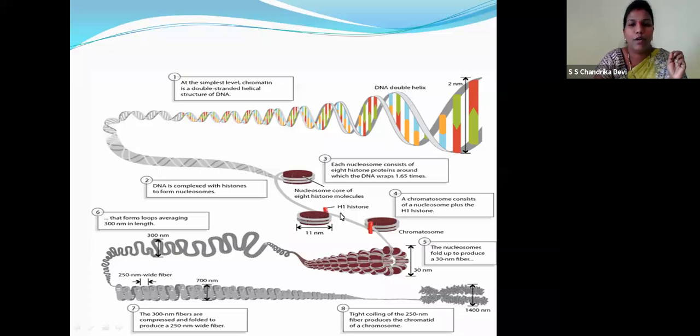Right? So a chromatosome consists of a nucleosome plus the H1 histone. So this is the chromatosome. The nucleosome folds up to produce a 3 nanometer fiber. In this way, a complete tight coiling of the fibre and chromatid produces a complete chromosome, children.